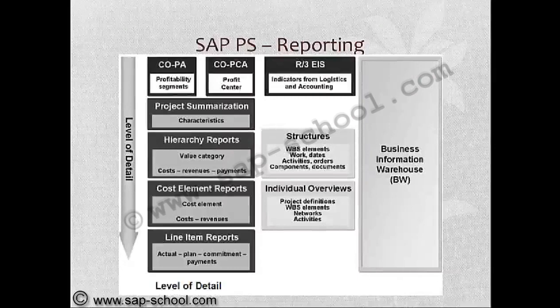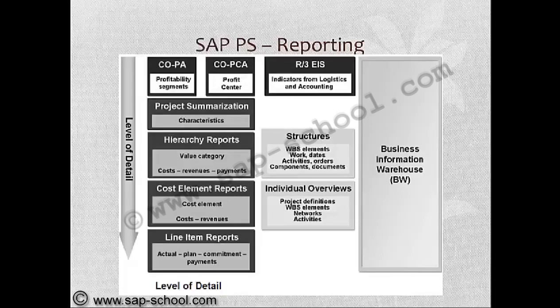So the available information systems, if we categorize them profitability segment wise, profit center wise, or by indicators from logistics and accounting, are project summarization, hierarchy reports, cost element reports, and line item reports.